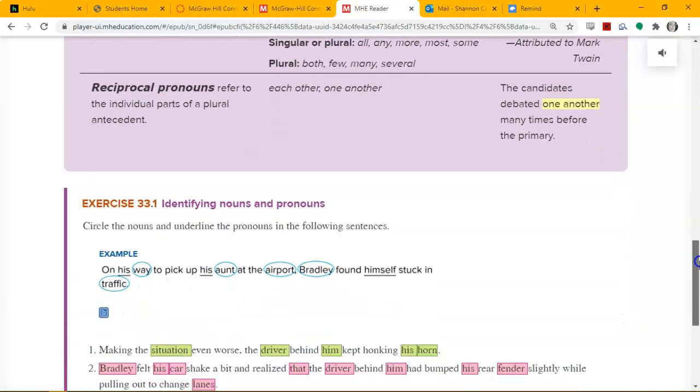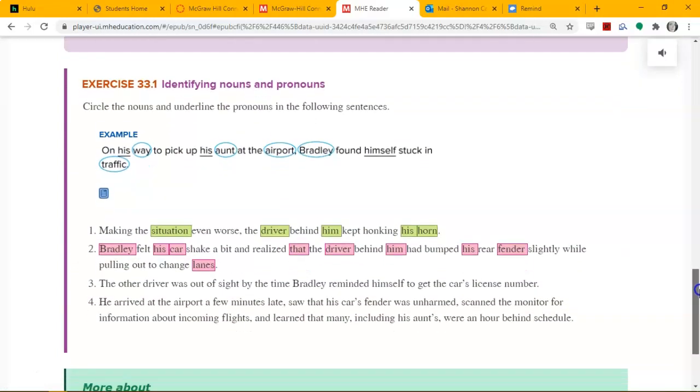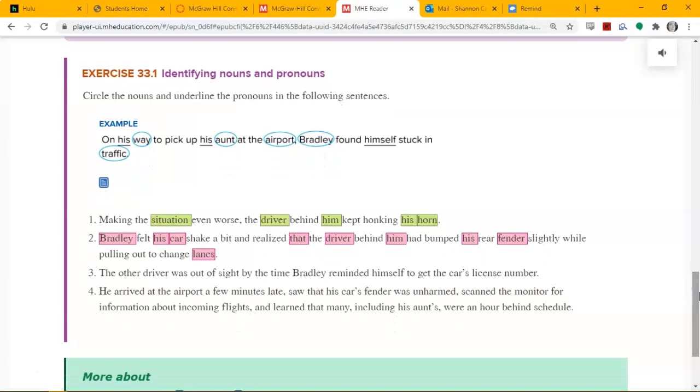Okay. Here's exercise 33.1. And I did number 1 and number 2. And I don't have a teacher's edition. So I have to go on my own knowledge of where the nouns and pronouns are. So if you see that I got something wrong, please let me know. Okay, so I'm going to now work through number 3 and explain why I'm choosing each word.